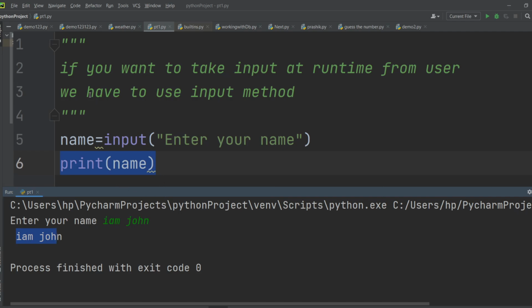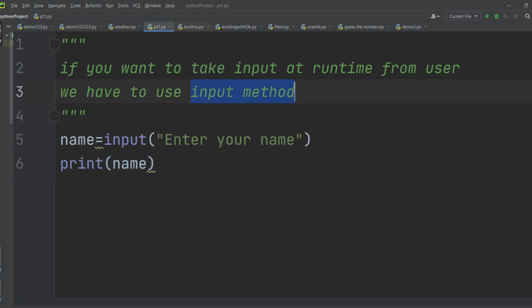If you want to take an input from the user, which method do we have to use? The input method. Which method do we have to use, guys? Yes, the input method. So yes, very, very easy. We have done nothing, we have imported nothing, we have not created an object, and we have taken the input at runtime. Just input is equal to enter the name.